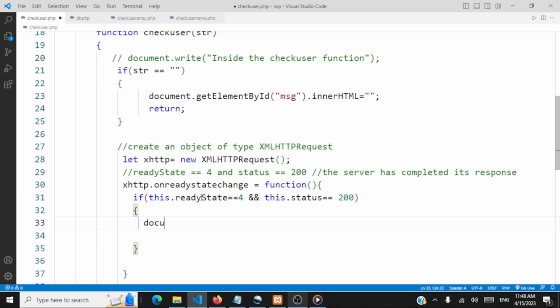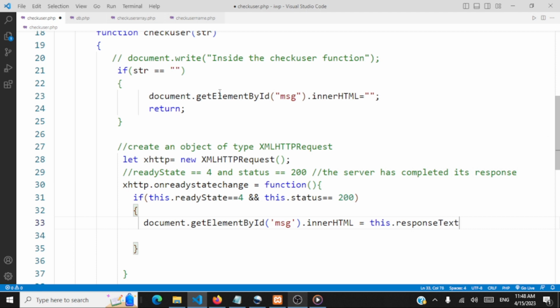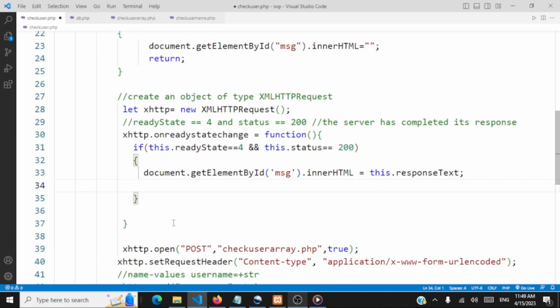So how do you access the label? document.getElementById, and then we pass the ID for the label, that is message.innerHTML. So now the response text that is sent by the server is obtained as this dot responseText. So this contains the results from the server, which will be populated to the label here. So that's it. We are done with our function.